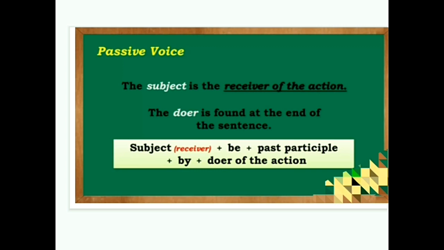So subject, the receiver, plus verb, that is the be form verb, plus past participle, plus by, plus the doer of the action. This pattern should be followed in a passive voice. Can you understand, children? Yes. Subject is the receiver of the action and the doer is at the end of the sentence. This pattern should be followed in a passive voice. We will see some examples of passive voice.